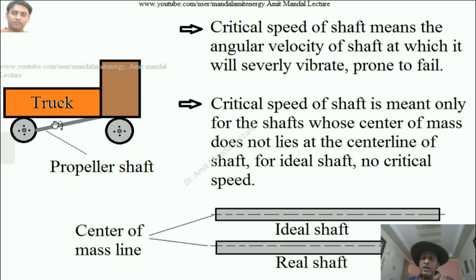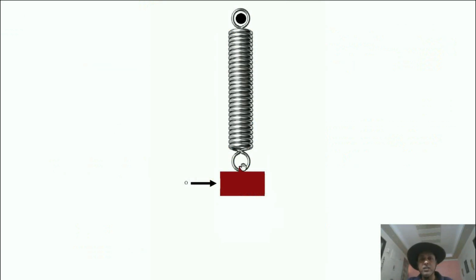If it is spinning at that particular speed, which is called the critical speed, the shaft will start vibrating vigorously and it can lead to mechanical failure. So this is the spring-mass analogy.